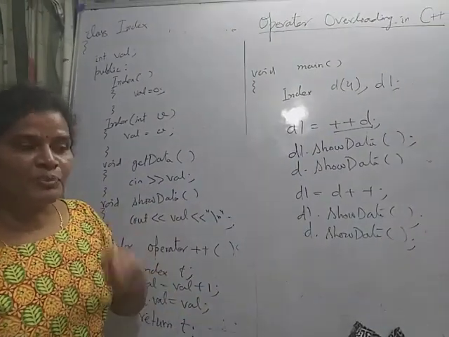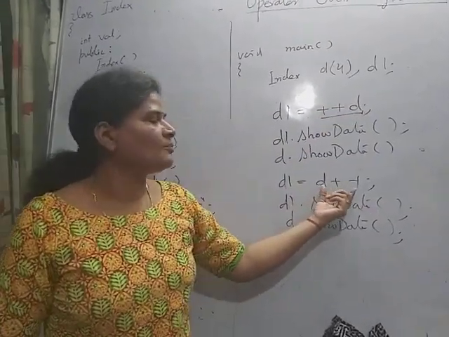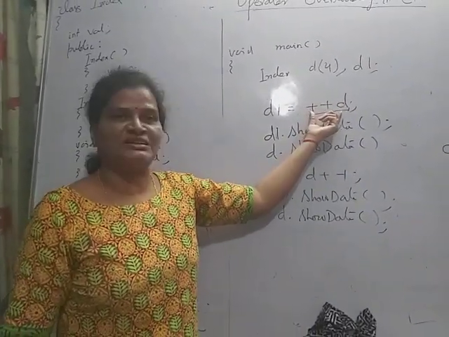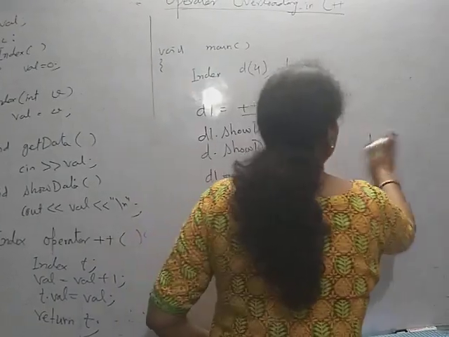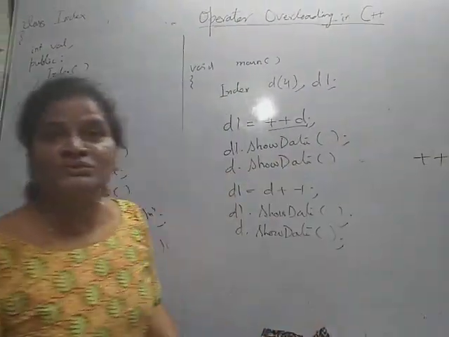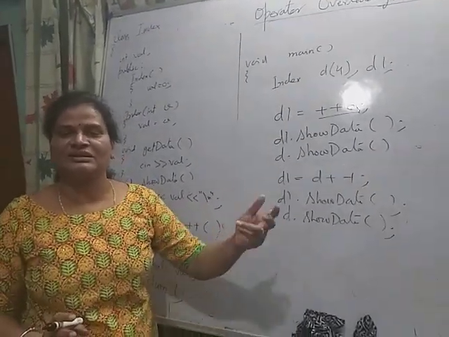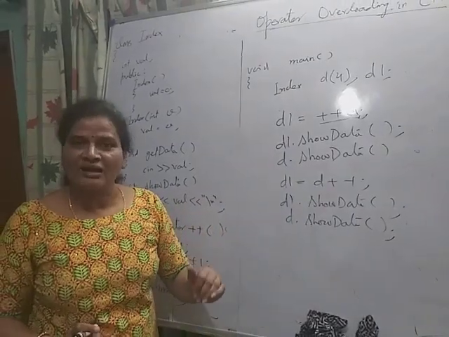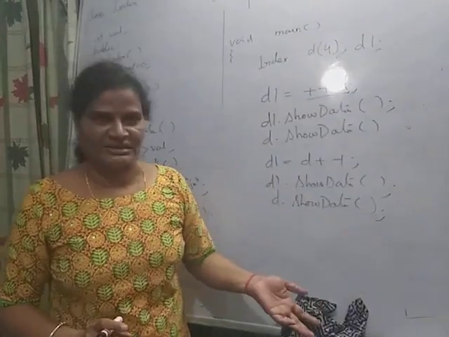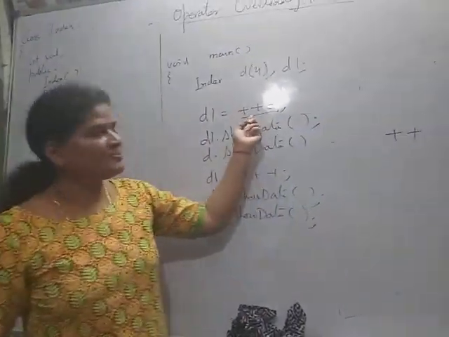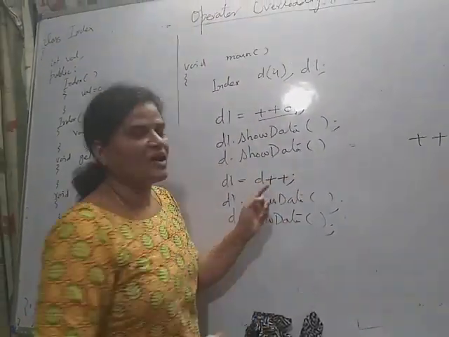Now the problem is how to differentiate the pre-increment and post-increment operator, because the operator symbol is same. Actually we are not going to change the operator symbol, simply we are changing its meaning. Previously it was working on integer, float or double. Now I want the same operator to work similarly on the user defined data type. But see here, in the case of pre-increment and post-increment, in both cases the operator is ++.